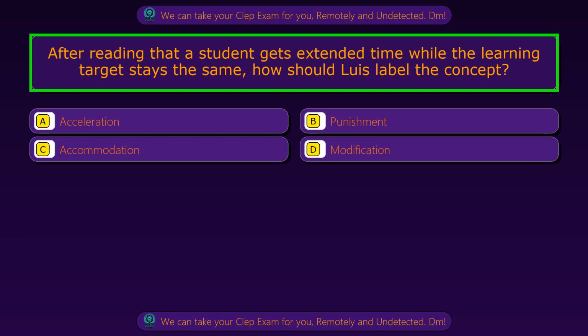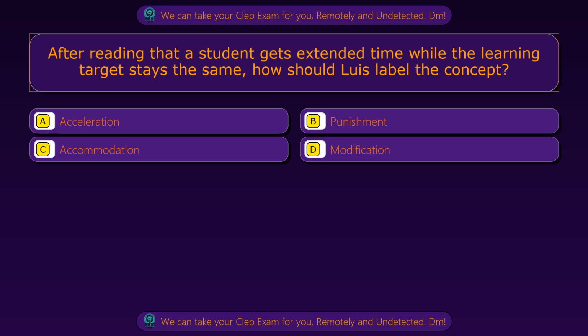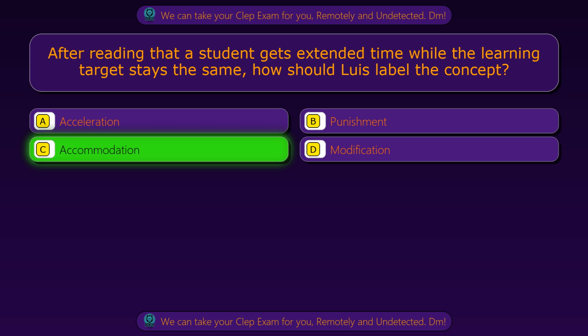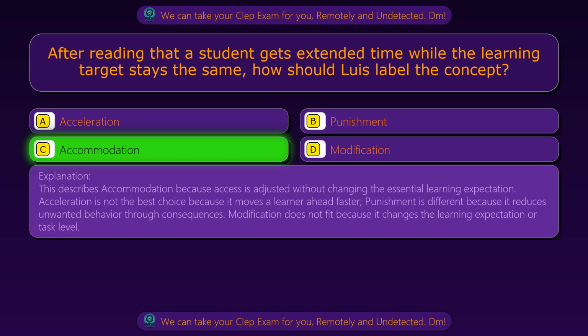Question 64. After reading that a student gets extended time while the learning target stays the same, how should Luis label the concept? Option A, acceleration. Option B, punishment. Option C, accommodation. Option D, modification. The correct answer is option C, accommodation. This describes accommodation because access is adjusted without changing the essential learning expectation.